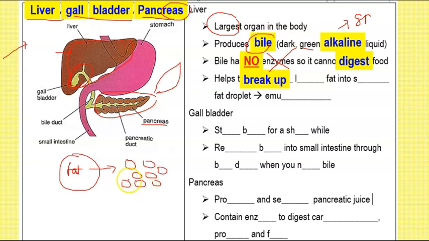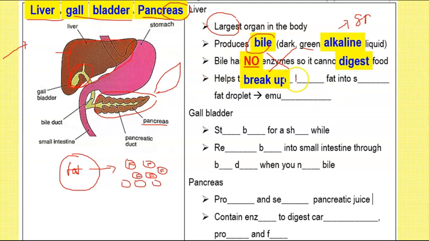Now, this is not digestion because every single one of them is still fat. They haven't become fatty acid and glycerol. Remember fatty acid and glycerol? Okay, that is what makes up fat. That means it is still fat. There is no chemical reaction yet. But bile basically takes it and makes it smaller.